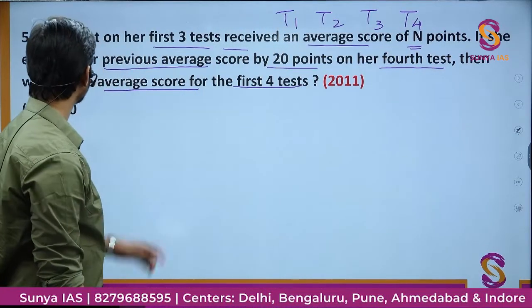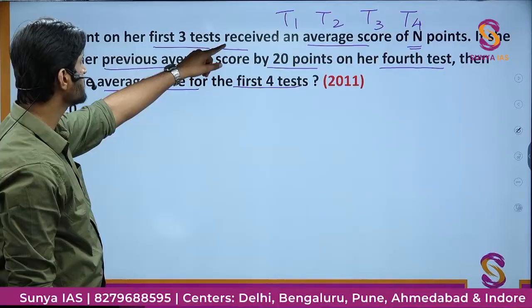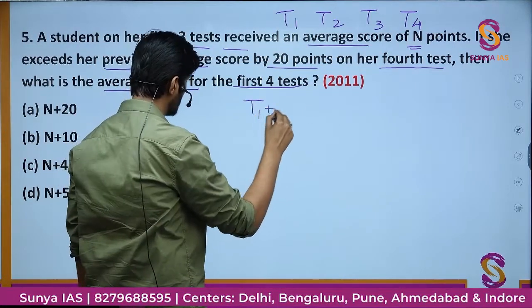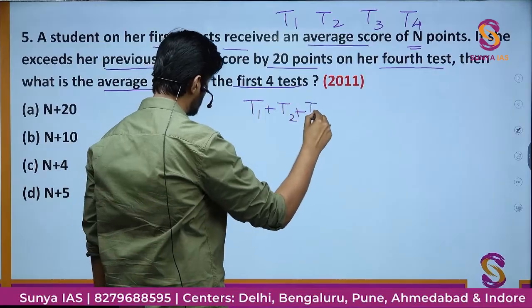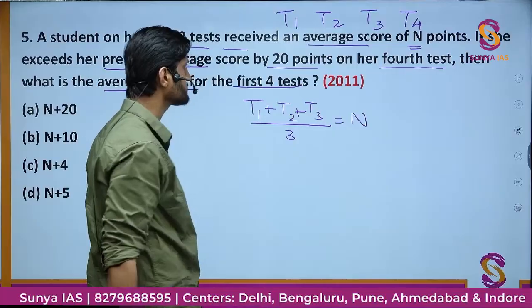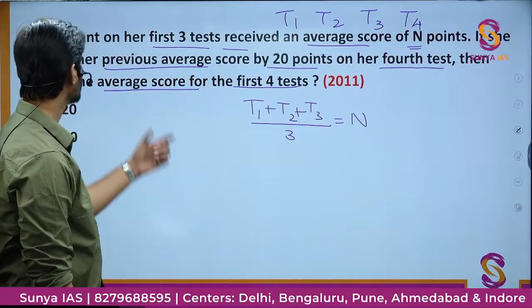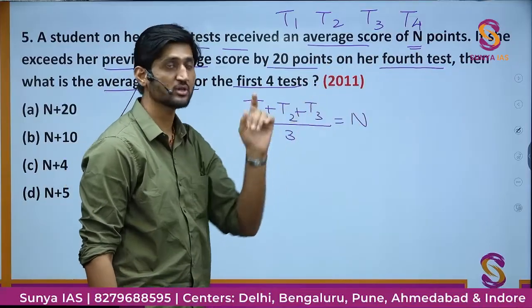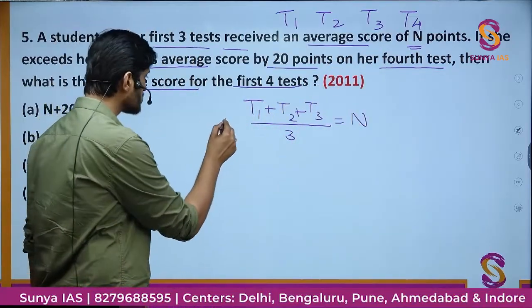Now it is given that on the first 3 tests she is receiving an average score of n. So I can say that T1 plus T2 plus T3 divided by 3 is equal to n, right? If she exceeds her previous average score by 20 points in her 4th test. Now this line, you have to pay great attention to what I am doing.